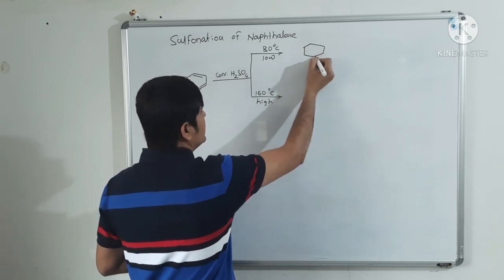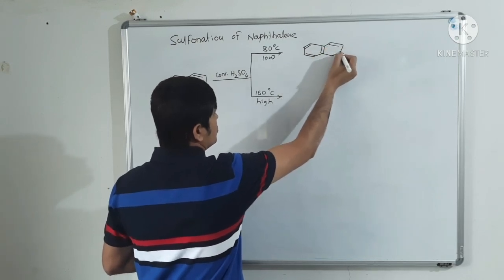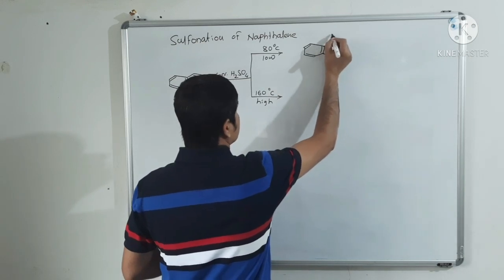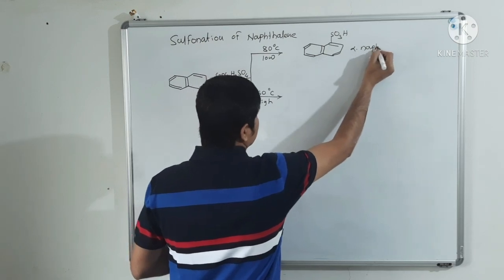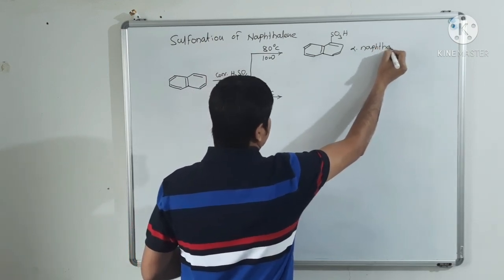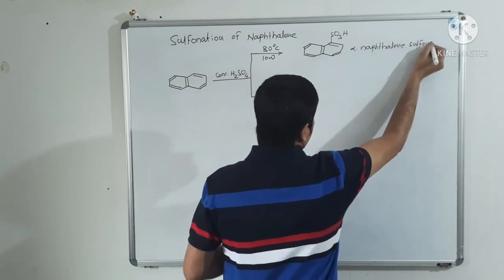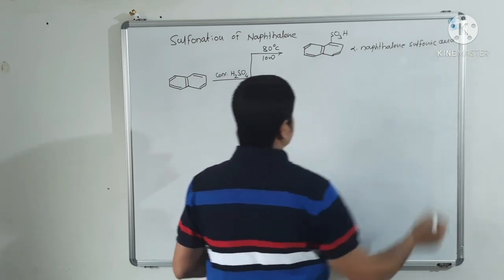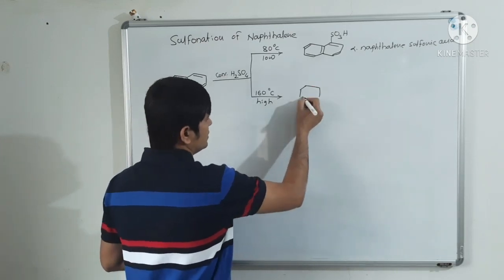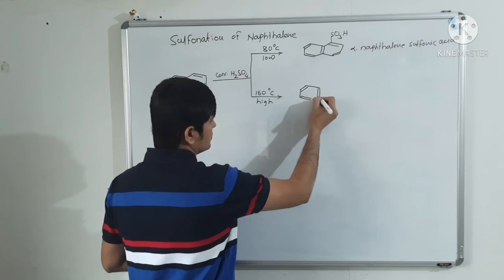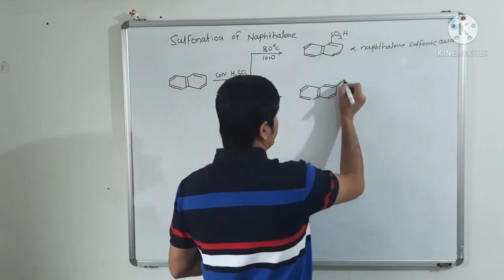So we will get two different products. In the first case, that is sulfonation of naphthalene at 80 degrees Celsius, we will get alpha naphthalene sulfonic acid, or 1-naphthalene sulfonic acid. And at high temperature, that is at 160 degrees Celsius, we will get beta naphthalene sulfonic acid.